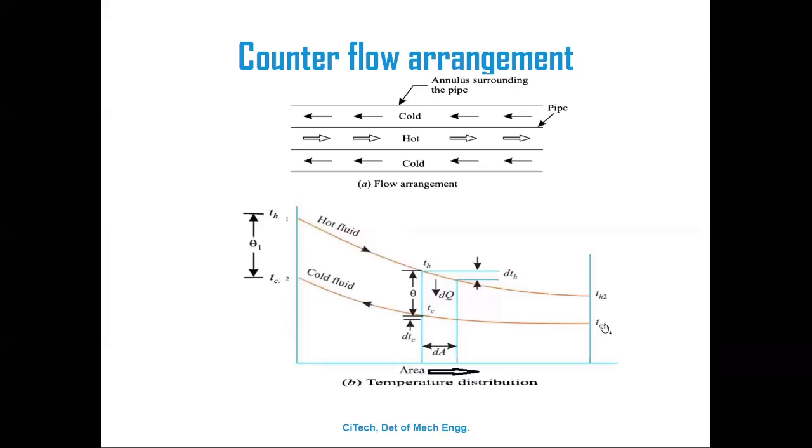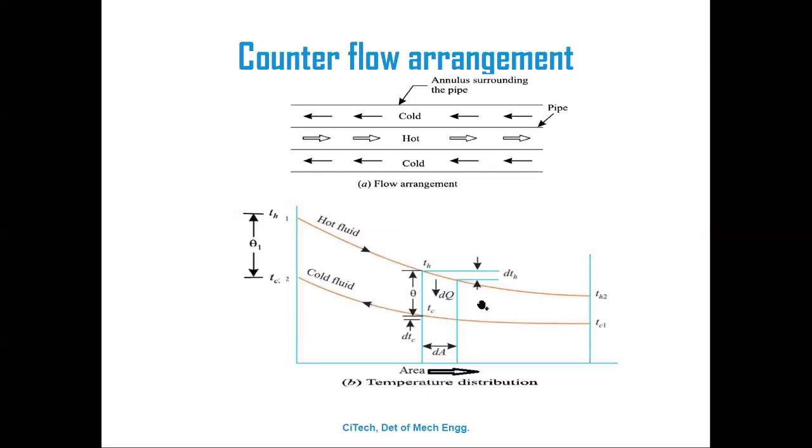Here they have taken an element. Heat transfer to the element is dQ. TH is the average temperature of the hot fluid between inlet and outlet conditions, and TC is the average temperature of the cold fluid between inlet and outlet conditions. So TH minus TC is called theta here.